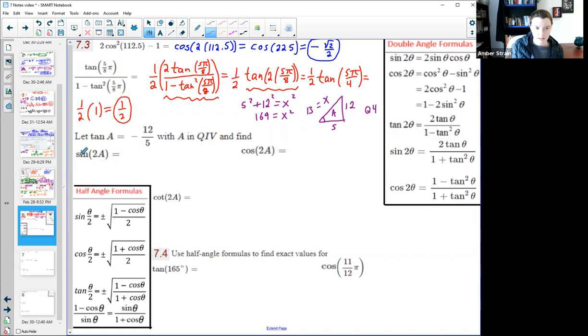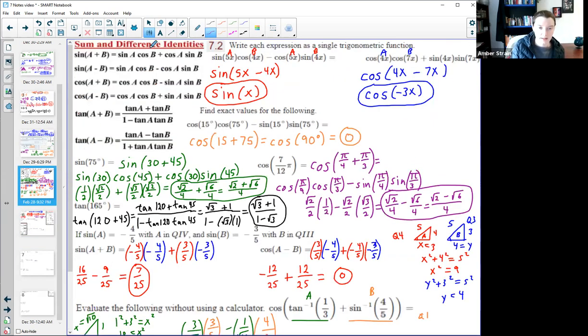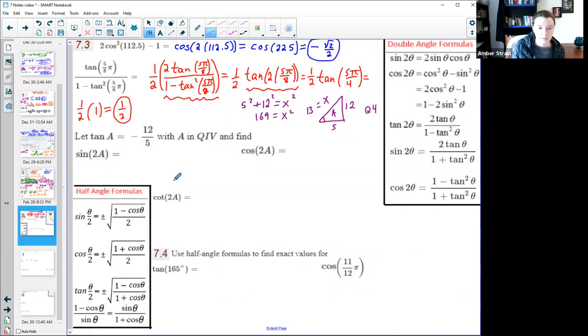So now it's asking me, kind of like we did in the sum and difference formulas, just to break it down into these simpler ones with the little pieces. So the sine of 2a, by the formula, is 2 sine of theta cosine of theta, which in this case would be a, so 2 times sine of a cosine of a. Now that I've found all the information about a, I can fill that in.